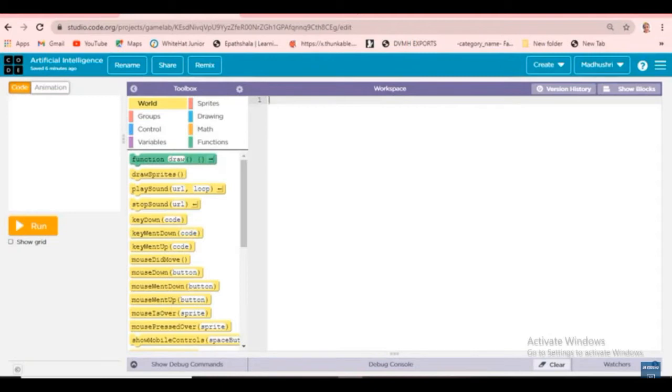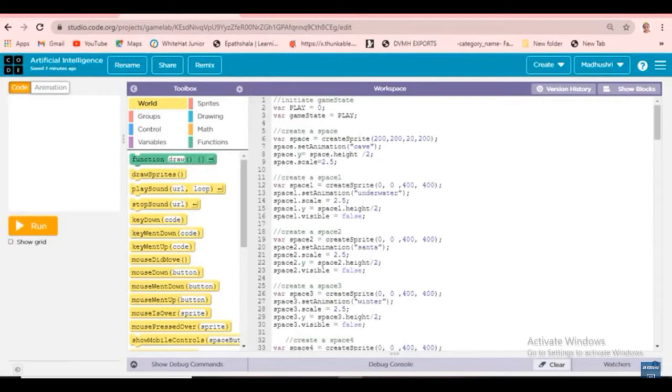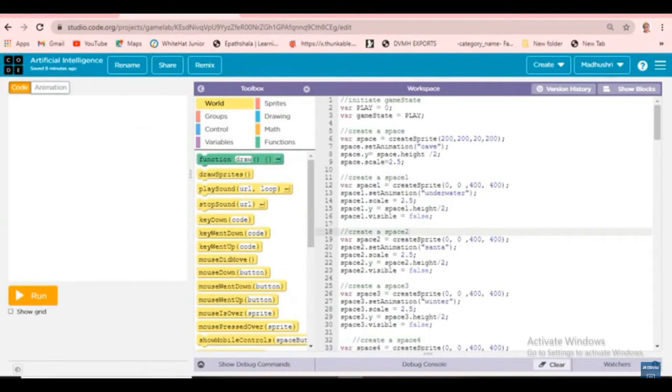Okay, so next, like that, we have to give instructions to make a space shooter game. Let's write the code to create a space shooter game, and we have to make it artificial and intelligent. That is called AI in short form, and in full form artificial intelligence. So guys, I already wrote the code here. Okay friends, now let's start it.